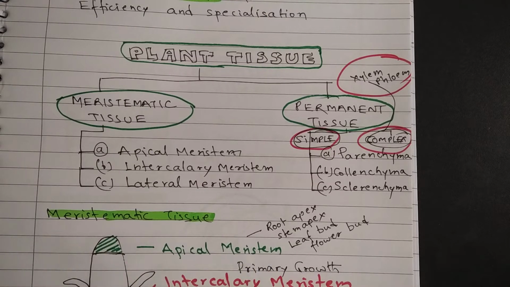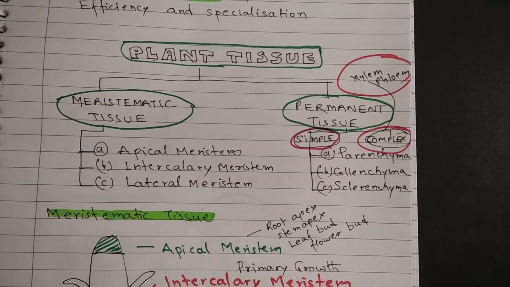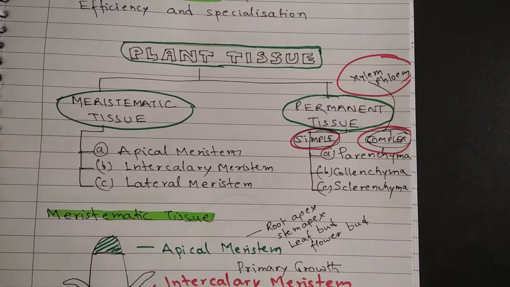So apical meristem is found at root apex or root tip, shoot tip, leaf bud, flower bud, etc.